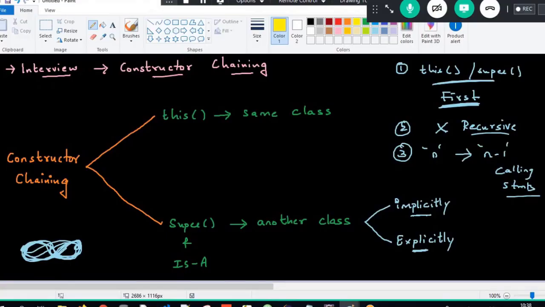And an is-a relationship is mandatory, and that can happen implicitly and explicitly. This calling statement and super calling statement should be the first executable statement. Recursive chaining is not possible. And if there are n constructors, only n minus 1 calling statements are allowed. So this is all about the entire process here.